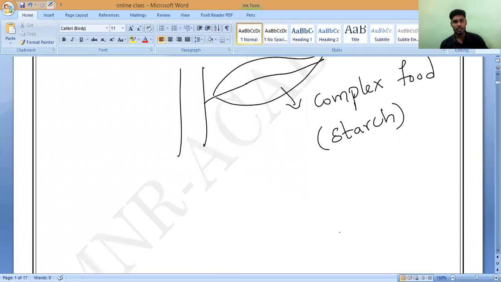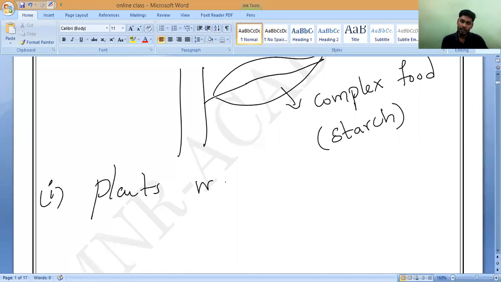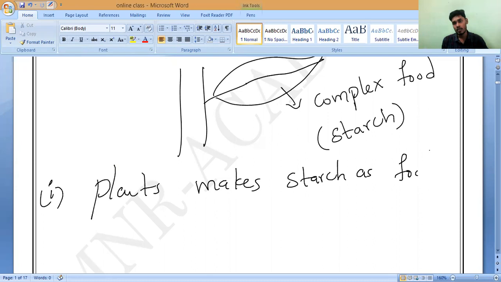So let us discuss what starch is and how it is forming. Please, all of you keep heading: Plants make starch as food. Plants make the first kind of food, starch, as food. Is it yes?